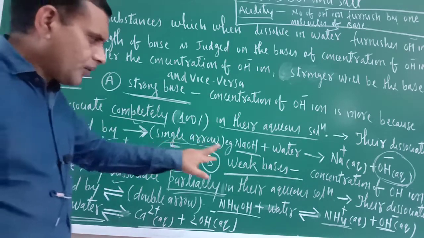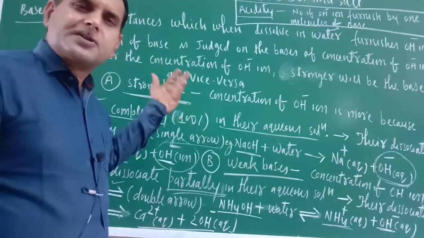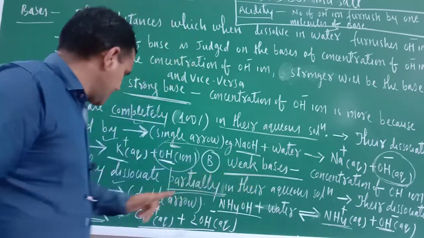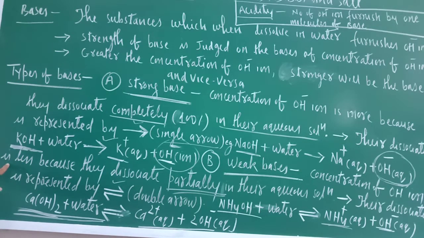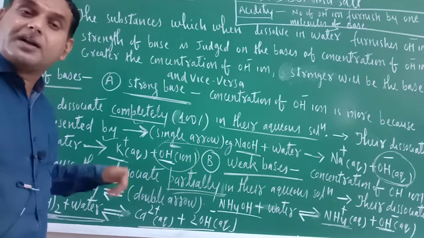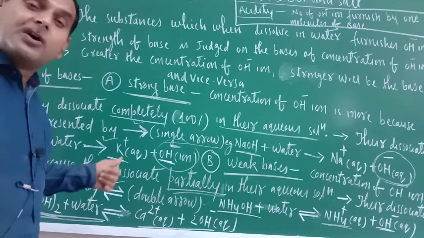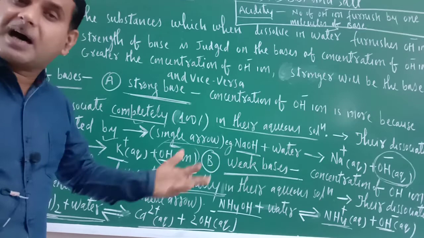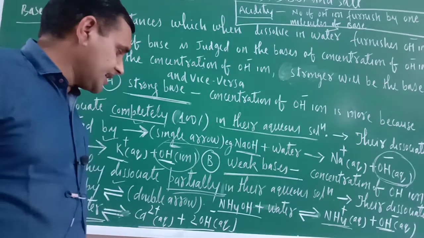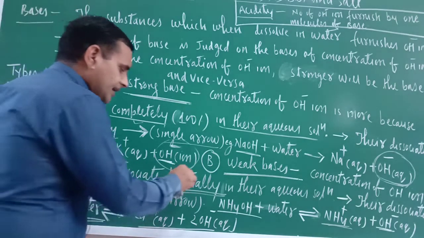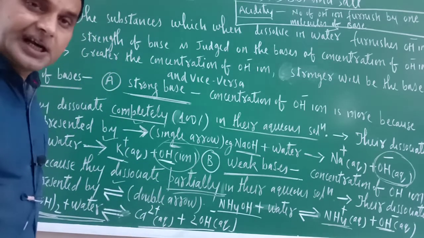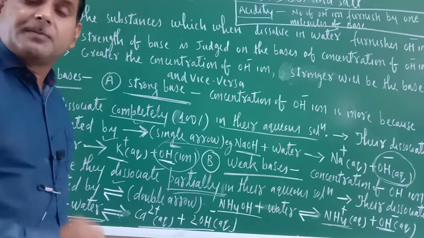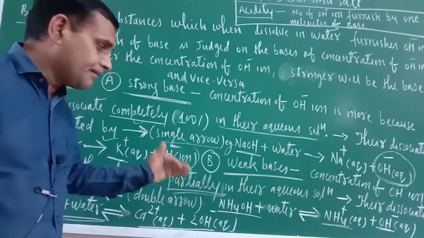Okay. Now what about weak bases? Just the reverse of strong bases. In a weak base, what is there? The concentration of OH negative ion is less. Okay. Why is the concentration of OH negative ion less in the case of a weak base? Because their dissociation is not 100%. They dissociate partially. That is why they are called weak bases. In their solution, OH negative ion concentration will be less because they are not dissociating completely.